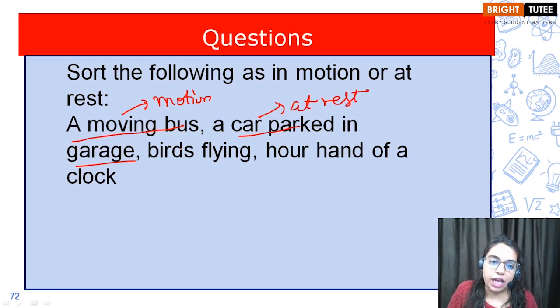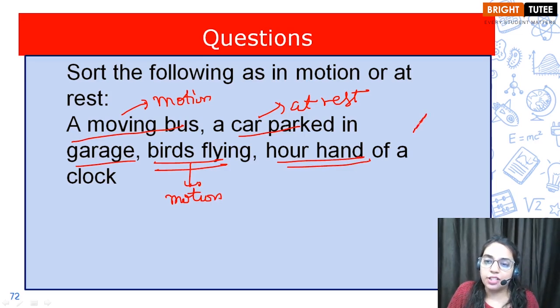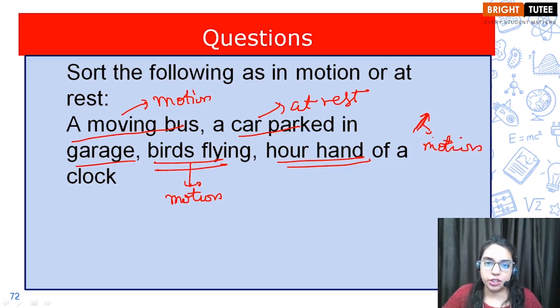Then children, we have flying birds. The birds which are flying are always changing their position with time, so we can say they are in a state of motion. Then we have the hour hand of the clock, and this hour hand of the clock moves very, very slowly, but still it is in motion. Okay children, let's move to the next question.